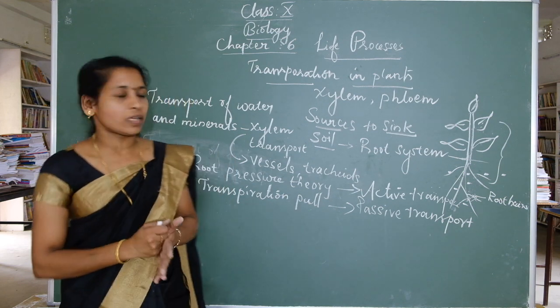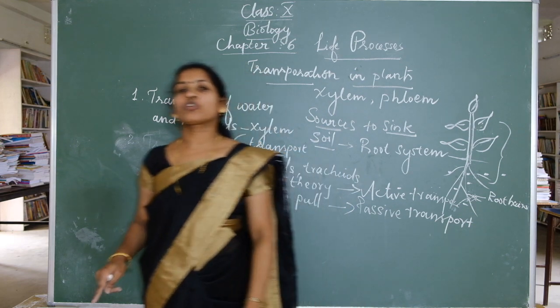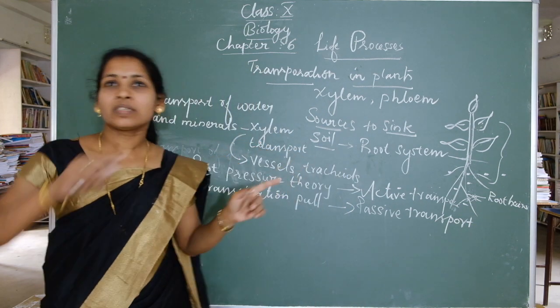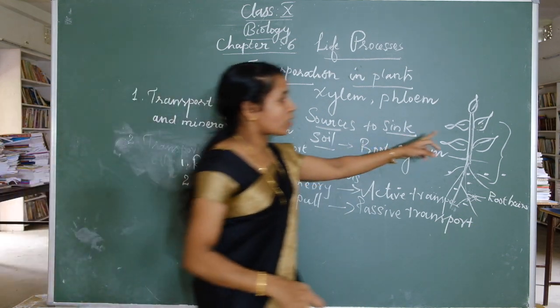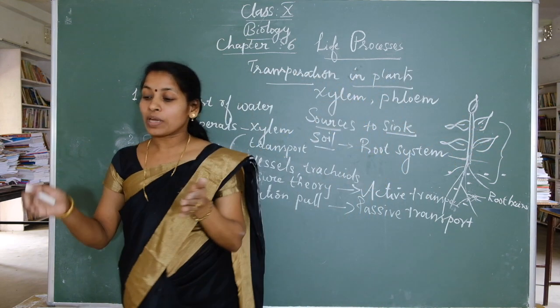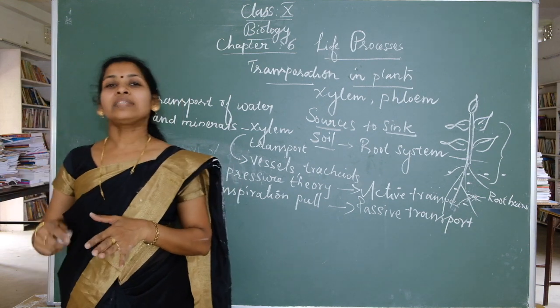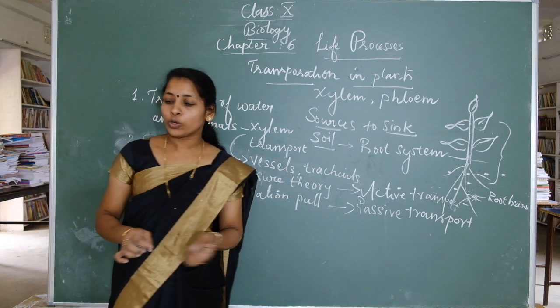Why? What is the reason? We already know that during photosynthesis time, the stomata are open. Transpiration occurs through the pores, the stomata. At night time, the stomata are closed, so the transpiration rate is very low. At that time, root pressure is helpful.